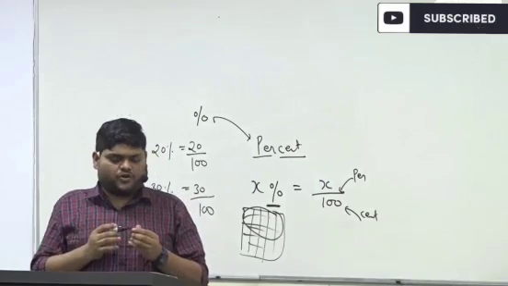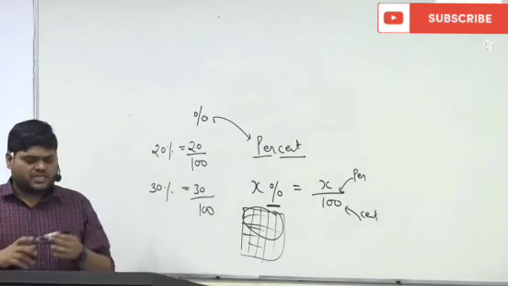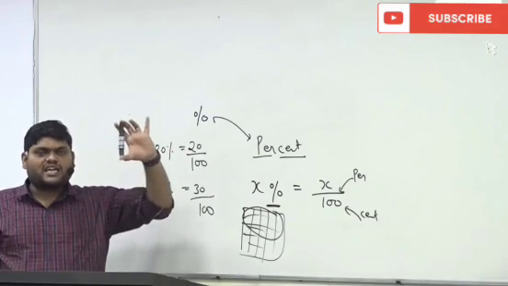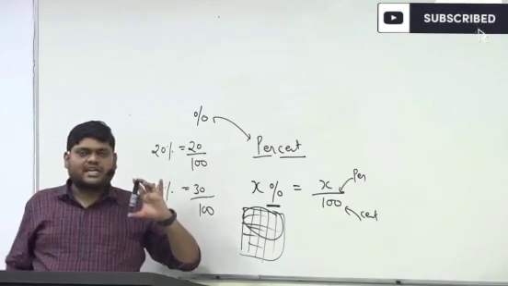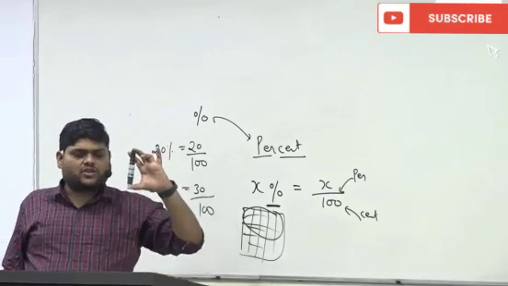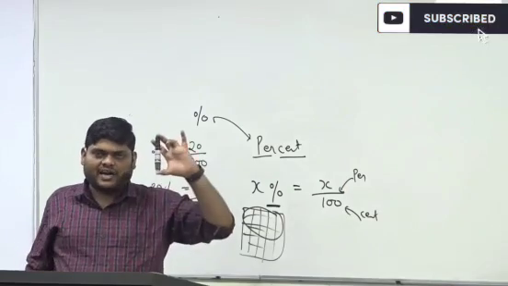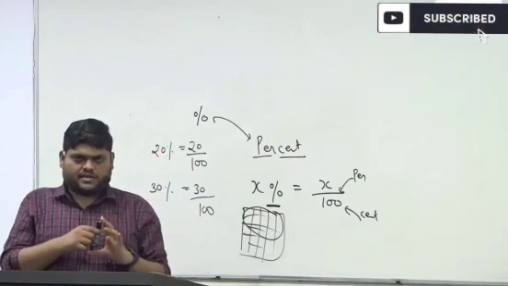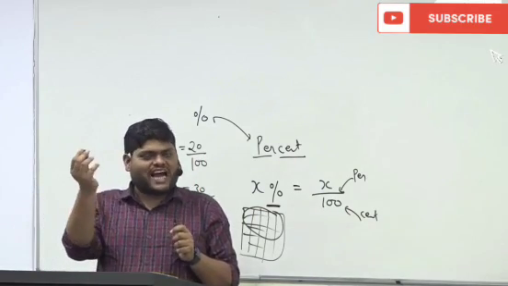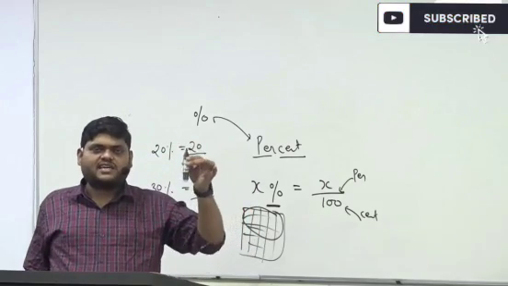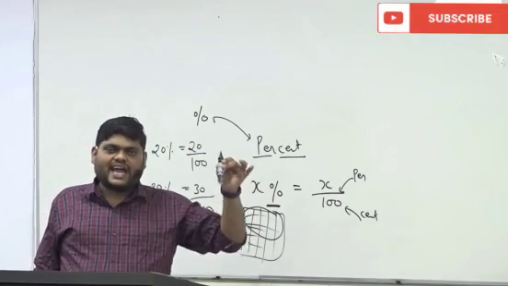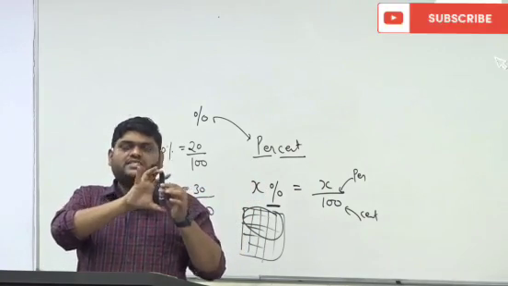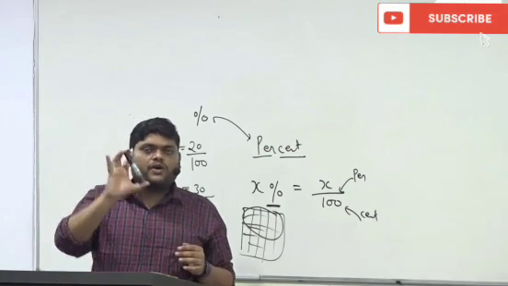So when we are finding 20% of any number, see, suppose this marker is in my hand. This is the original length of the marker. The original length of the marker is your 100%. Anything which is complete is equal to 100%. Now if I remove the cap, what is left is 80%. This 80% is with respect to the original quantity.